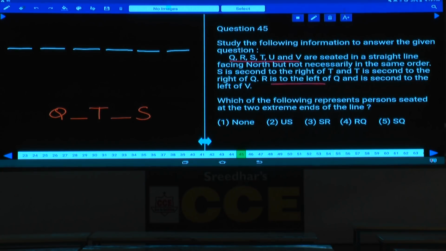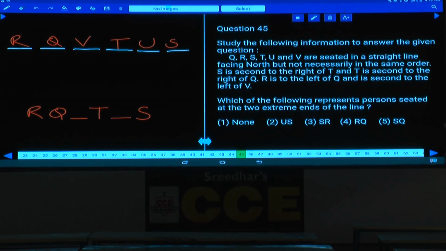R is to the left of Q, so R is also there. Hence how many persons were involved? 6 persons: R, Q, blank, T, blank, S. Then R is to the left of Q and is seated second to the left of V. V is here. Then who is the person left over? U is the person left over. This is how these 6 persons are seated in a straight line facing towards north.